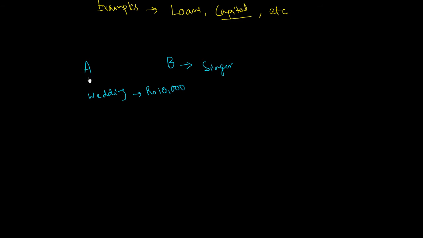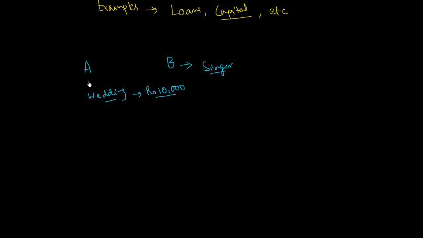Let me tell you again. A and B are two friends where B is a singer and A asks B to sing at his wedding, where he would pay him rupees 10,000 for that.